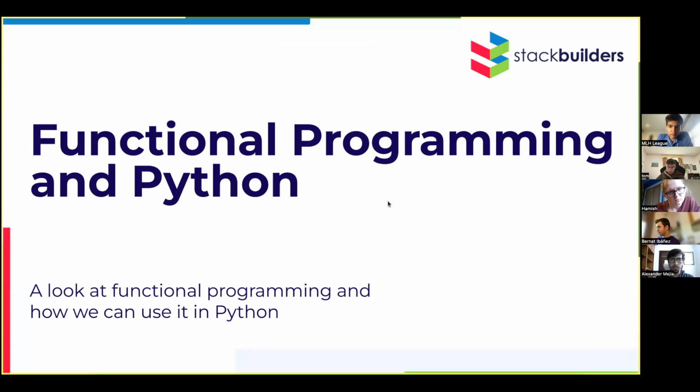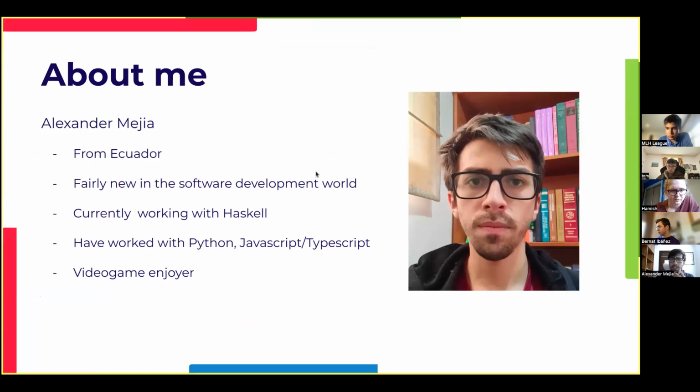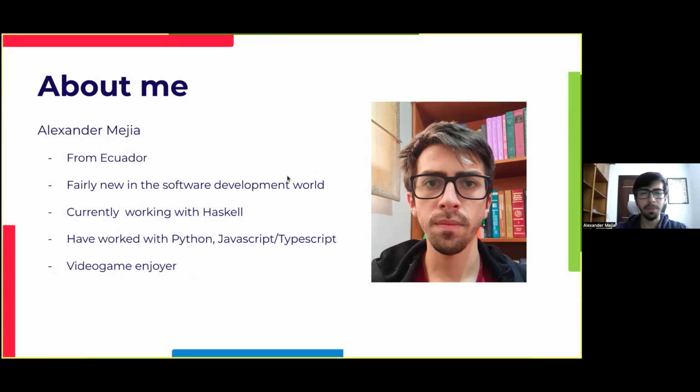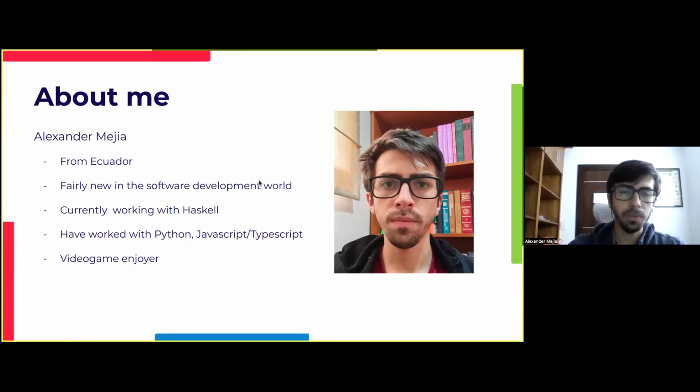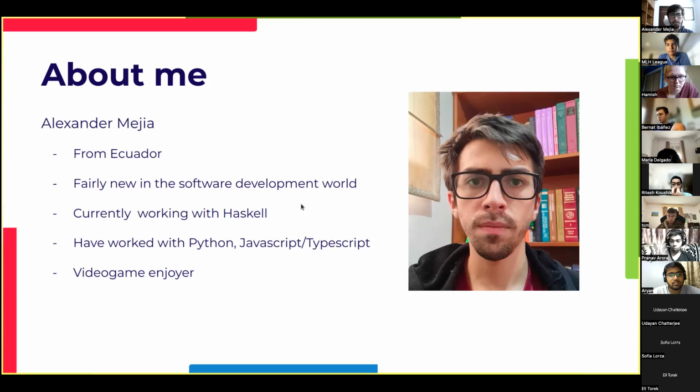Before we start, let me introduce myself. I'm Alexander Mejia, as someone already mentioned. I'm from Ecuador. I'm a software developer. I'm fairly new in the software development world, but I had the opportunity to work in many languages, both professionally and in my own time. Currently, I'm working with Haskell, but I also have worked with Python and JavaScript professionally, and I have dwelt in C#, C++, and Java on my own time. Well, I also enjoy a lot of video games. But yeah, that's all about me.